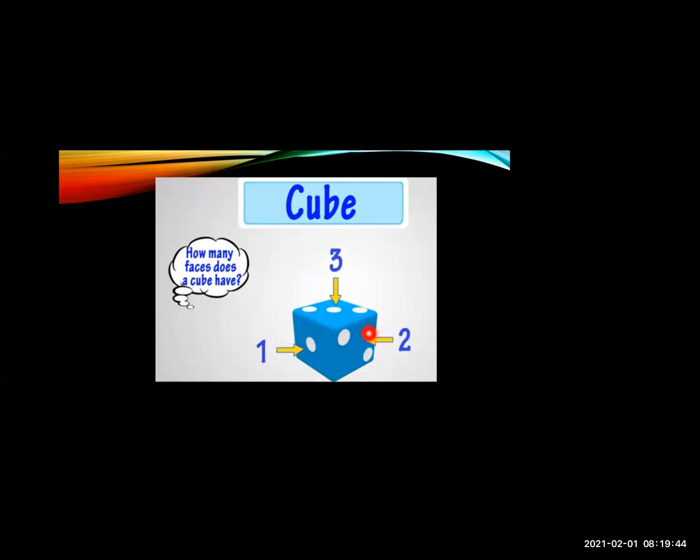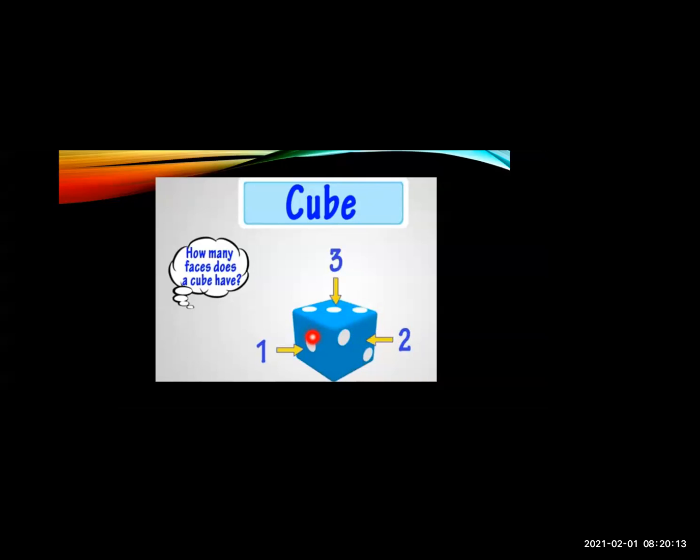Let's see. Now this is an example of a dice. I have taken your dice. You play with the dice, no, so you can see it. When you see the faces of the dice, there are dots on them. So you can find out that the first dot is the first face. Okay. Then the second dot will be the second face. Then where three dots are there, that will be the third face. So like this, how many faces are there?